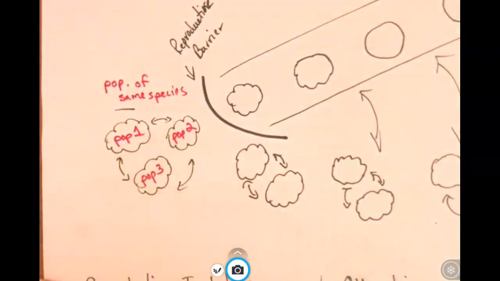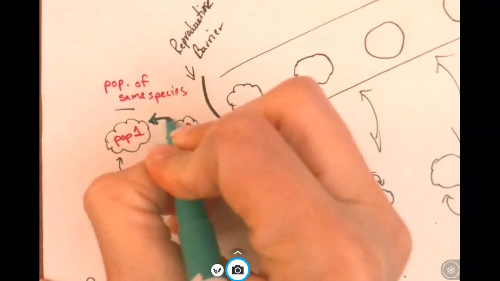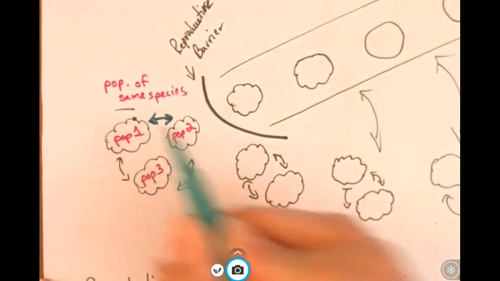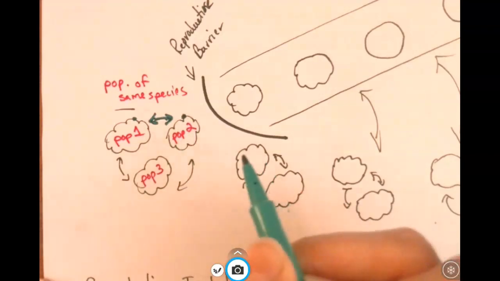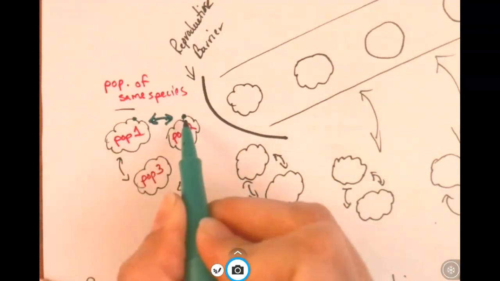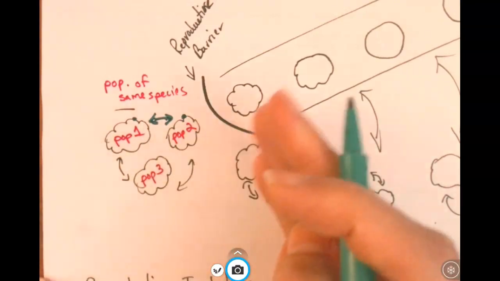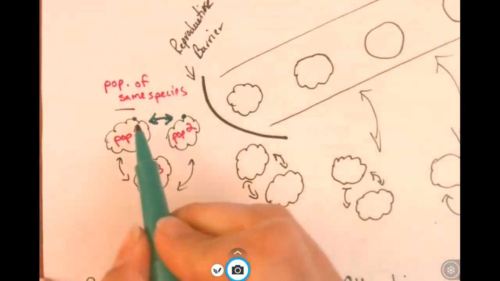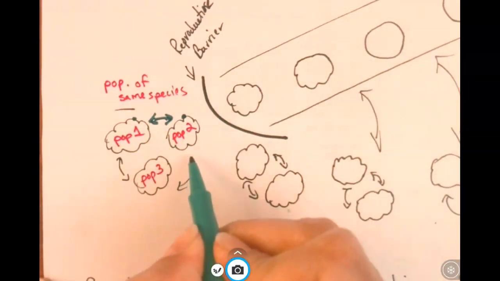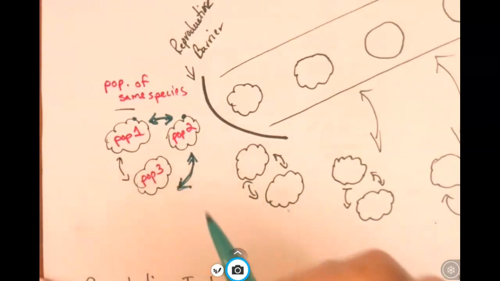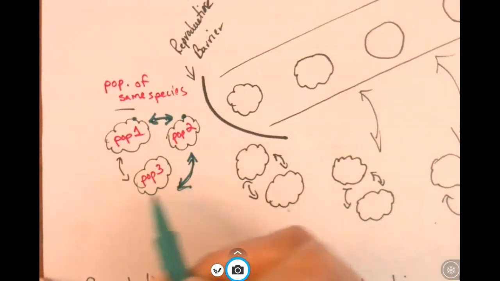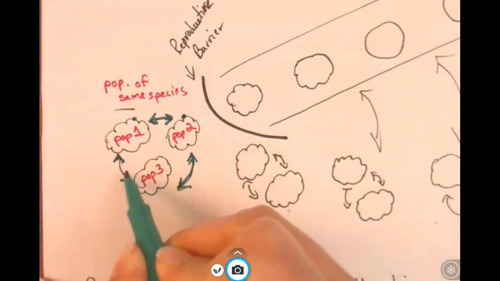Now, as generations pass, these populations are going to reproduce, but more importantly, they're going to be able to exchange genes between the populations. Because if an individual from population 1 breeds with an individual from population 2, there's going to be an exchange of genes when the egg and the sperm unite. When fertilization occurs, there's a zygote that develops into an embryo and eventually an organism. There's going to be an exchange of genes between individuals in population 2 and population 3, and between individuals in population 1 and population 3.